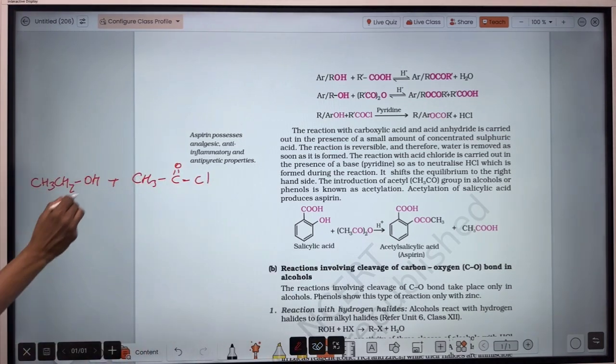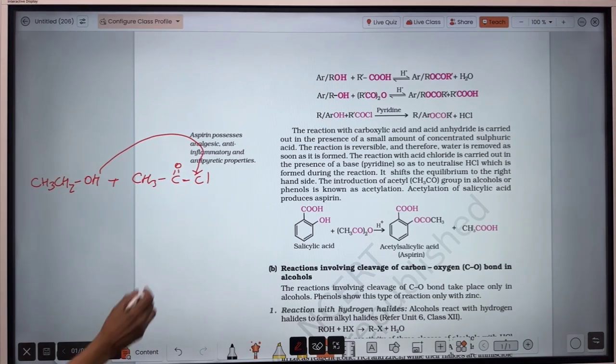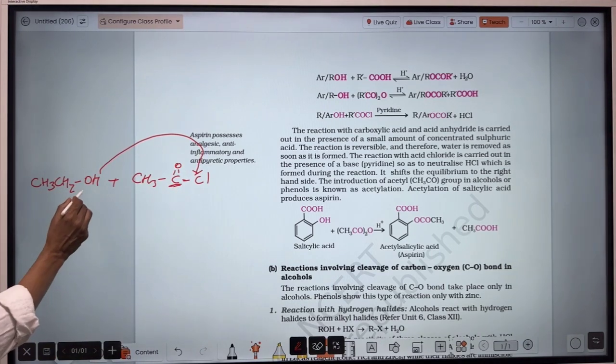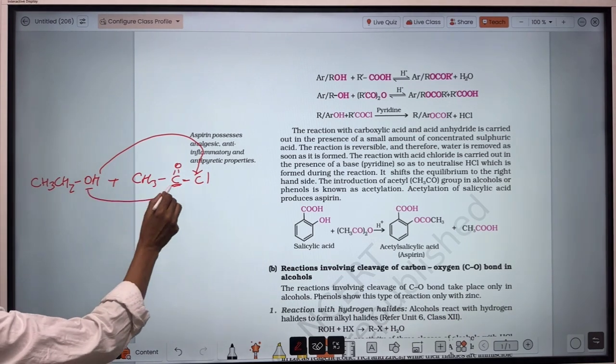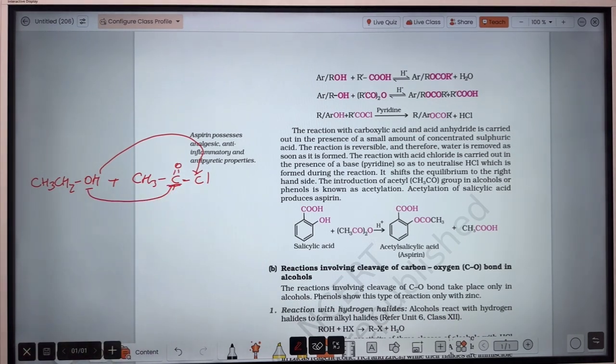Very easy it is. Hydrogen will get combined to chlorine, so it forms HCl. So the valency of this acyclic carbon becomes destabilized, and that of this oxygen also becomes destabilized. So this oxygen will get bonded to this acyclic carbon.